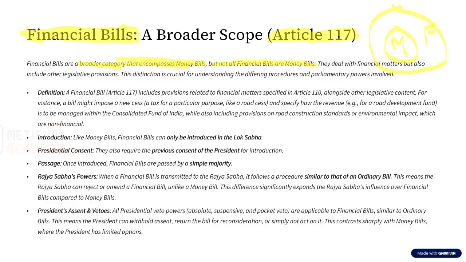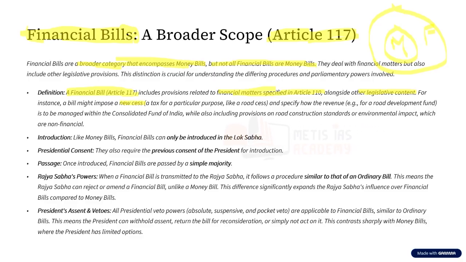So these financial bills deal with financial matters but also include other legislative provisions. As specified in Article 117, this financial bill includes provisions related to financial matters specified in Article 110, alongside other legislative content. For example, to understand, let us assume there is something called cess.